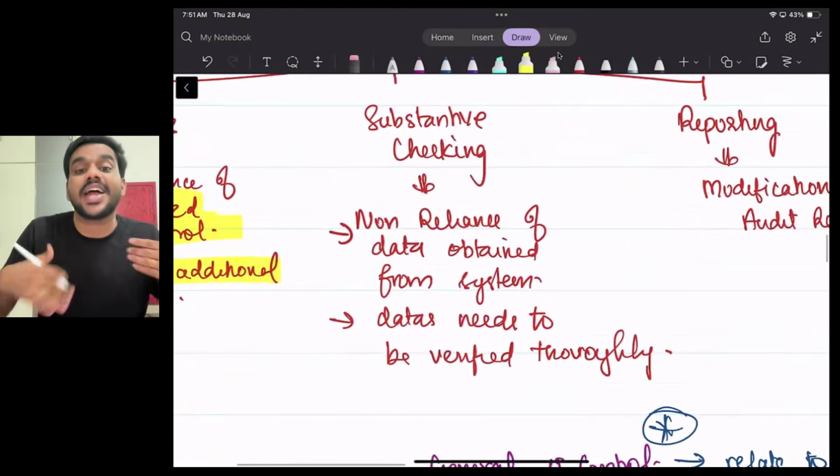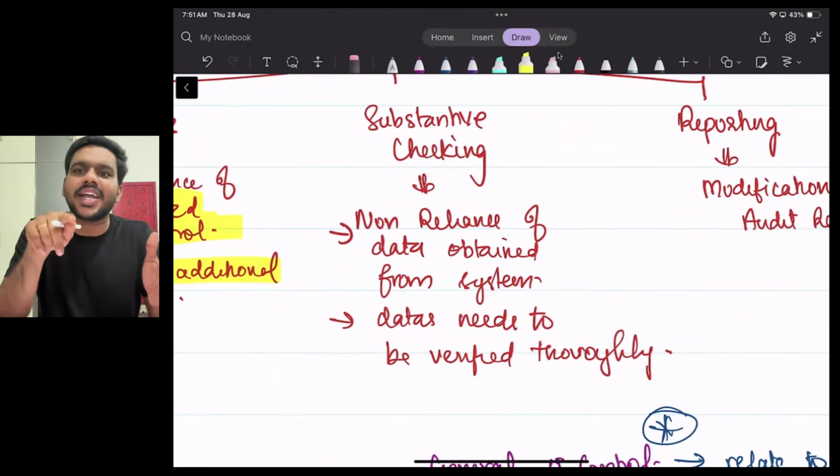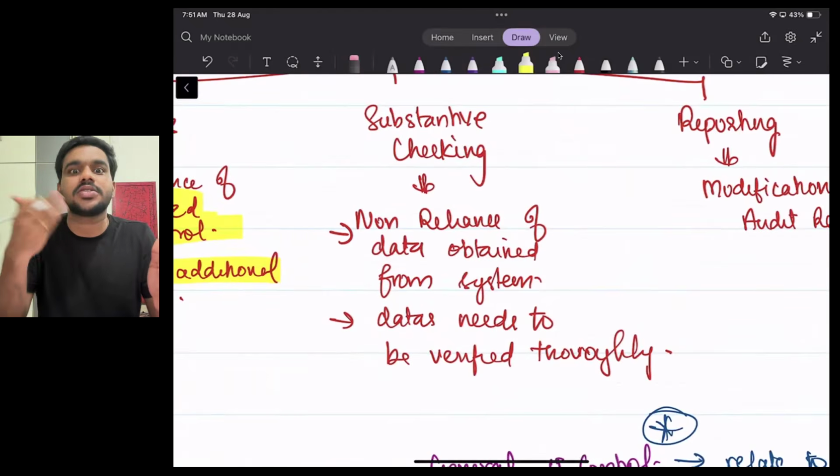Now, what about substantive checking? See, that's a system. The risk related to that particular system is very high. Okay. So now my question to you is, can you depend on the data which is generated through that system? No, sir, we cannot depend, sir. Why? Because the risk is very high.